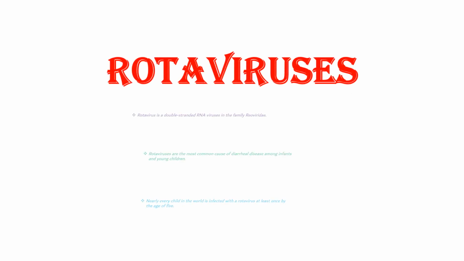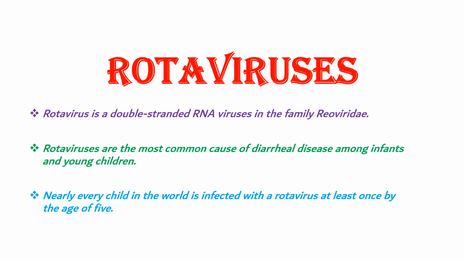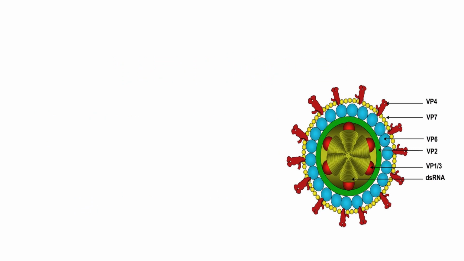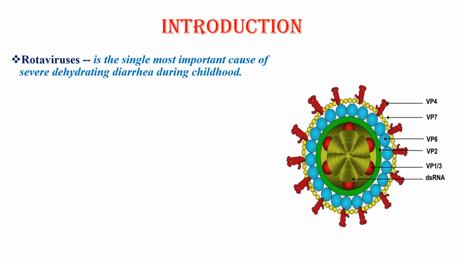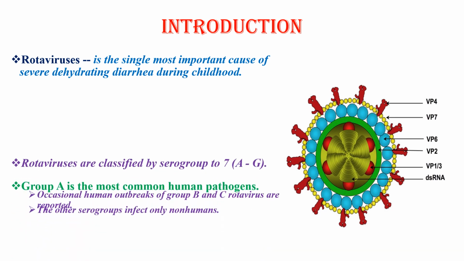Hey everyone, this lesson is on rotavirus infection. Rotavirus is a double-stranded RNA virus in the family Reoviridae. Rotaviruses are the most common cause of diarrheal disease among infants and young children. Nearly every child in the world is infected with a rotavirus at least once by the age of 5. As I have said, this double-stranded RNA virus is the single most important cause of severe diarrhea during childhood.